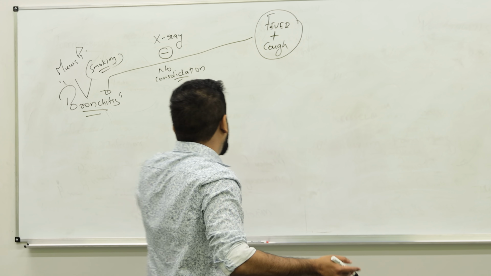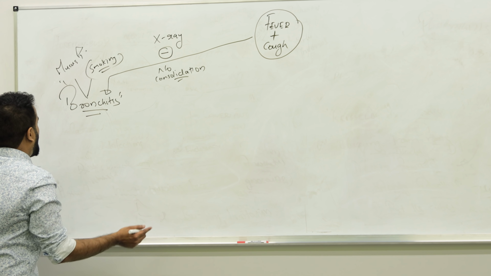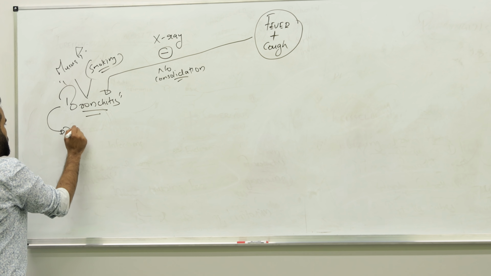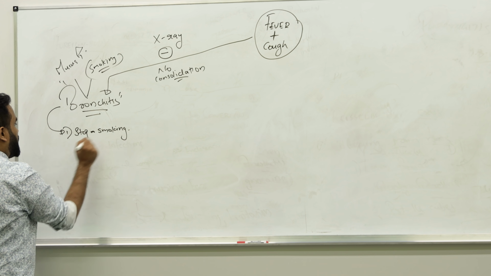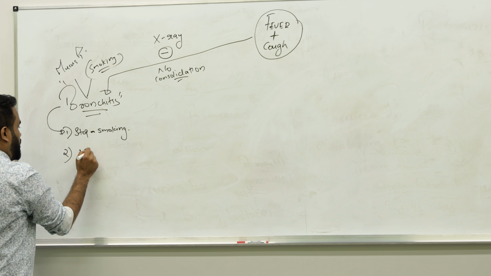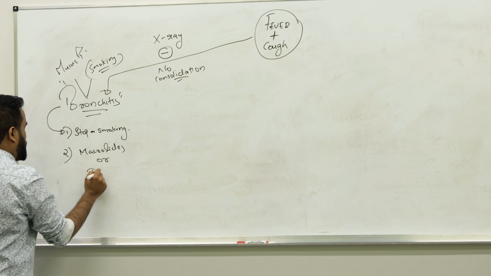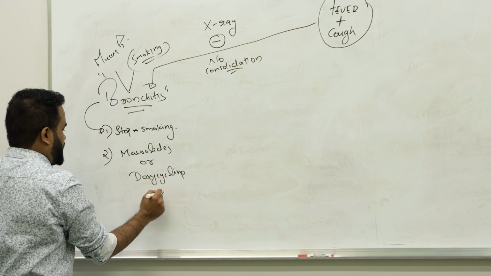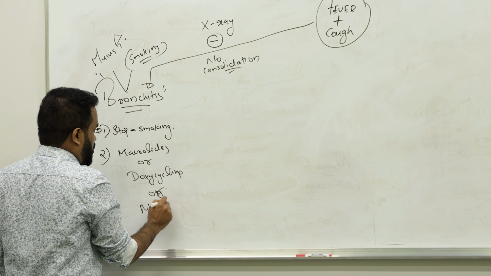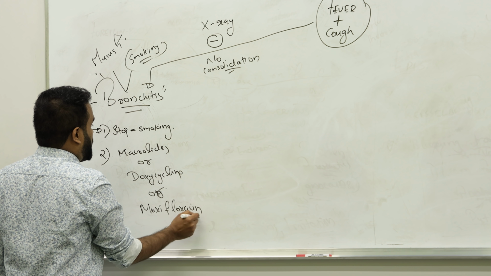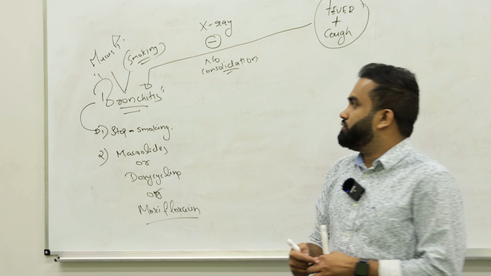Every consecutive 2 months, for 2 years, he is smoking and coughing. That is called what? Bronchitis. So mucus will be high, and the main reason is smoking. For this patient, ask them to stop smoking. We can prescribe macrolides, or doxycycline, an oral antibiotic, no need of any admission, or moxifloxacin. For bronchitis: macrolides, doxycycline or moxifloxacin.